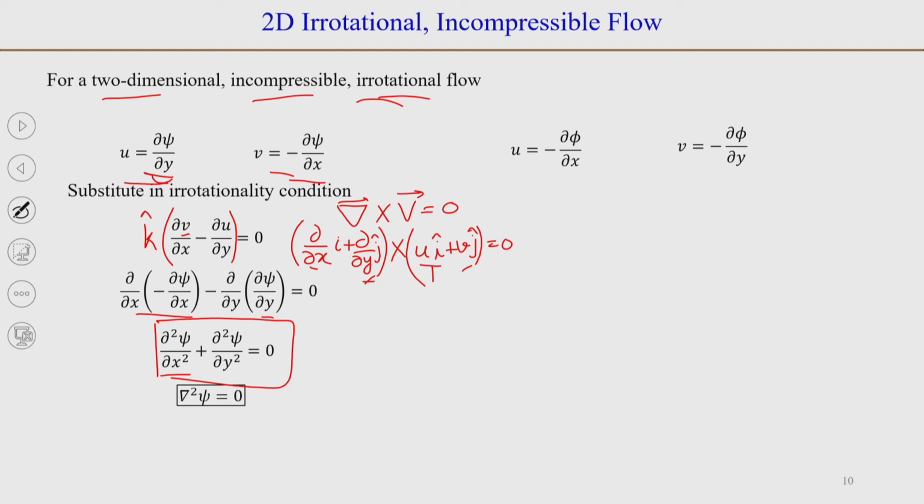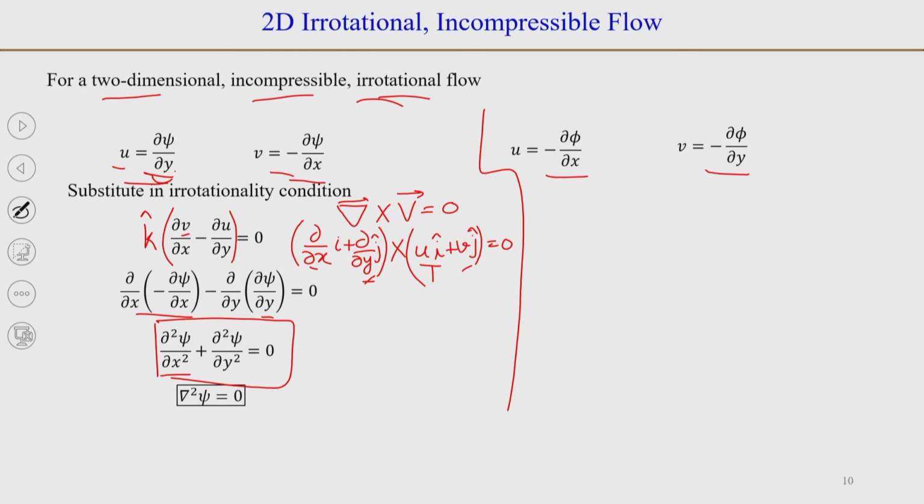Now, we can do a similar exercise by assuming the definition in terms of velocity potential. So, we can write u and v in terms of velocity potential. So, u is equal to minus dou by dou x of phi and v is equal to minus dou by dou y of phi. You might notice the differences between the two definitions here. So, you can see that u is defined as dou by dou y. So, when it is x component of velocity, it is differentiated with respect to y for stream function. For velocity potential, it is differentiated with respect to x.